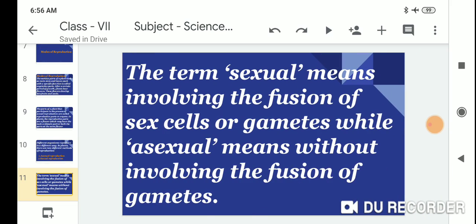The term sexual means involving the fusion of sex cells or gametes, while asexual means without involving the fusion of gametes.